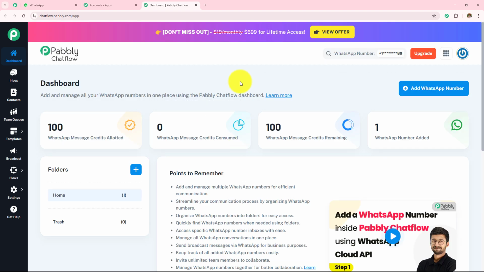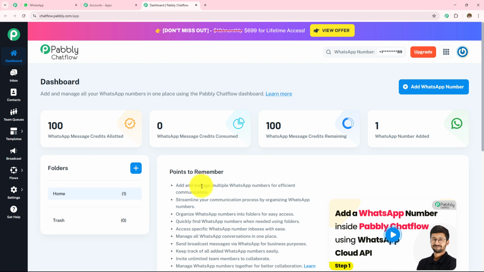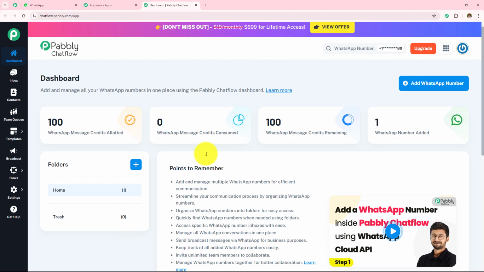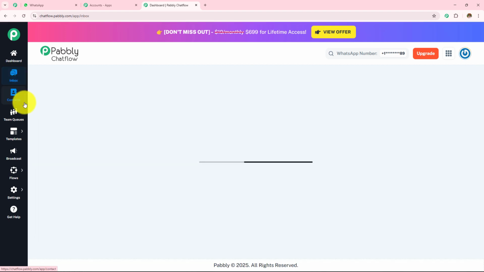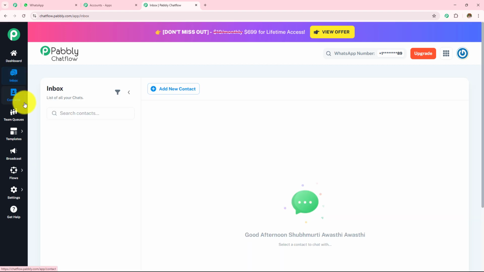Here I have already created my Pabbly Chatflow account, and this is the dashboard of Pabbly Chatflow. This is the home screen we are currently on. So this shows an overview of WhatsApp messages, credits and folders. You can manage your WhatsApp number and messages from here. Now on the left hand side, we have several other options. The first one is inbox. So this is where all your incoming WhatsApp messages appear. You and your team can respond to customers' chats from here in real time.